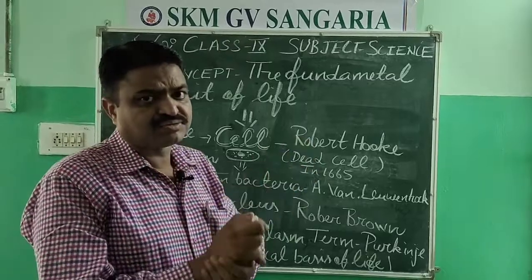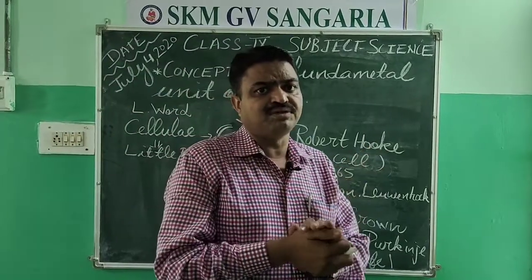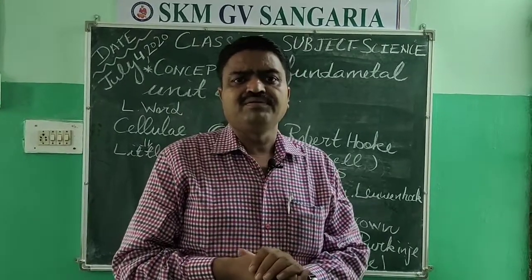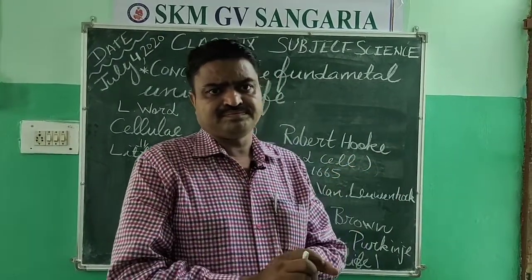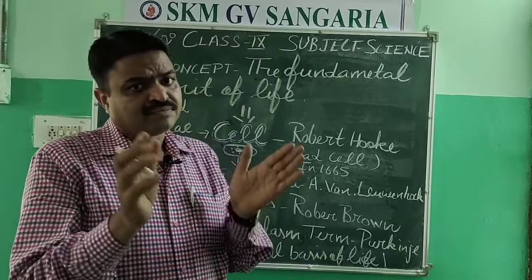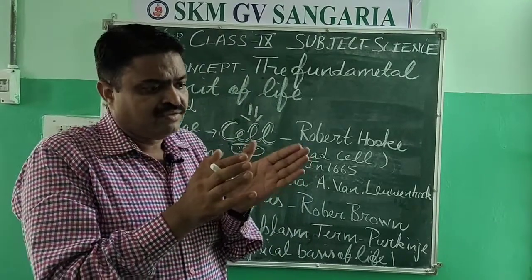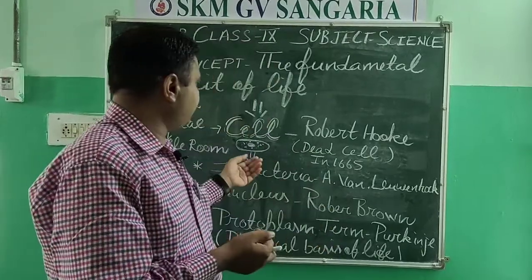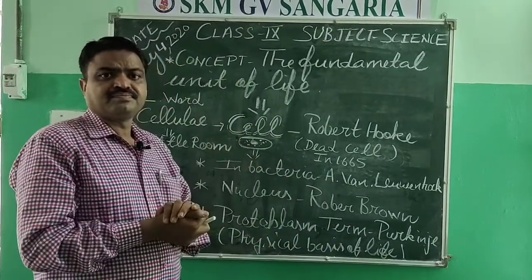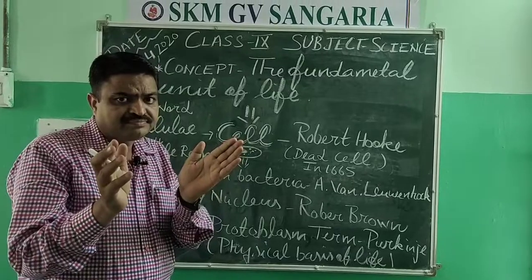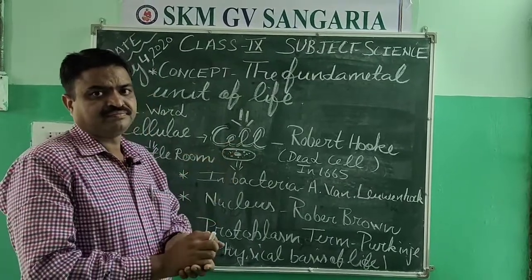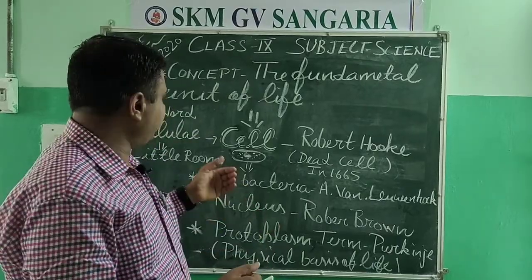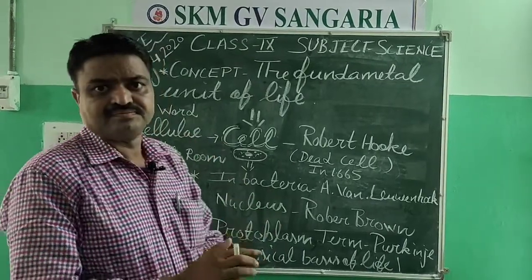And when he observed in the microscope, he found little rooms, and in the little room he found one dense particle also, like this. So due to that, he gave the name to those components as cellula.